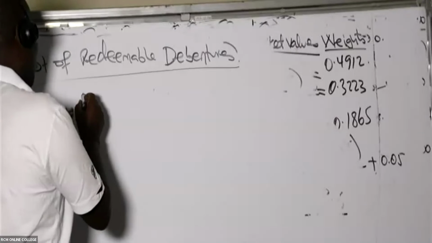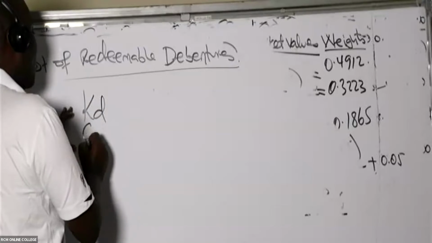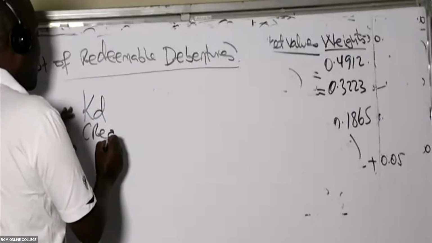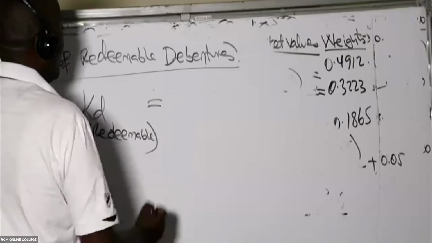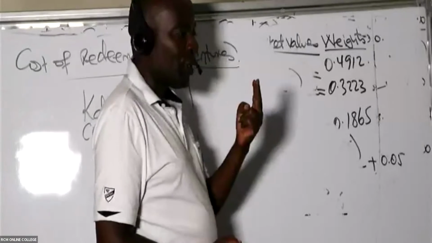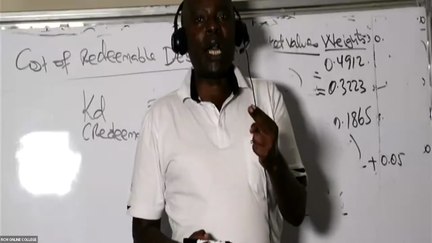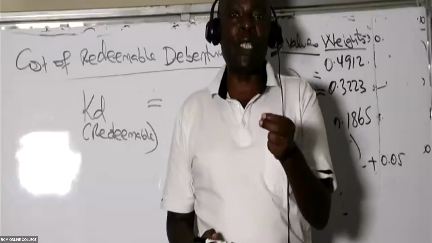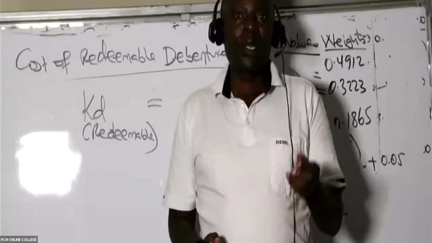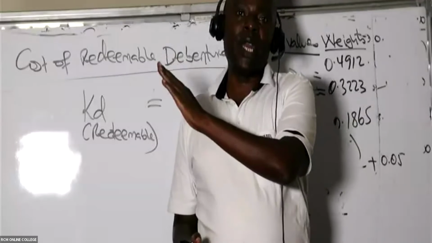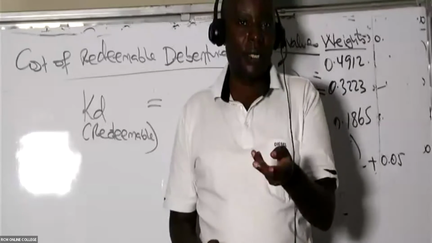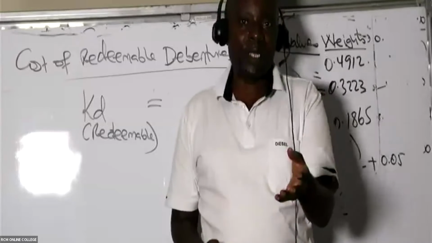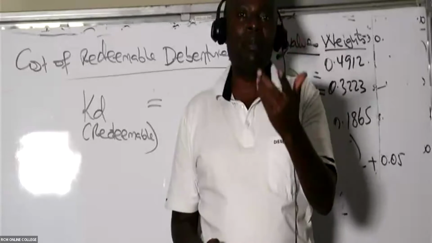Remember, if this is redeemable, I will have two ways of benefiting out of this bond. I will get interest every year, and at the end there will be what we call capital gain. I bought it for this much and I'm going to sell it at a higher price.